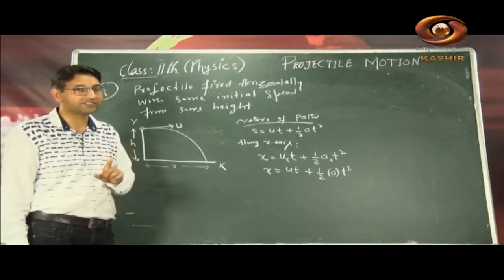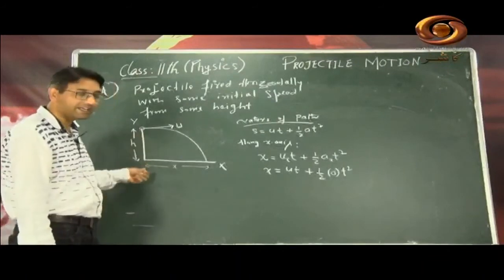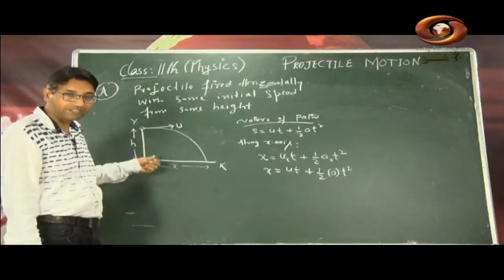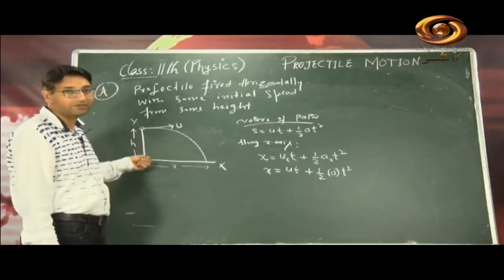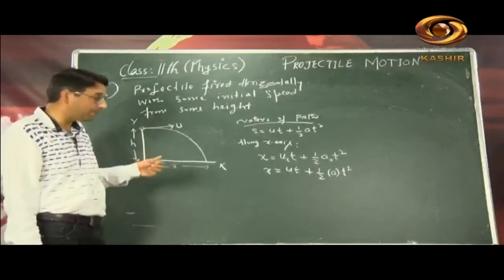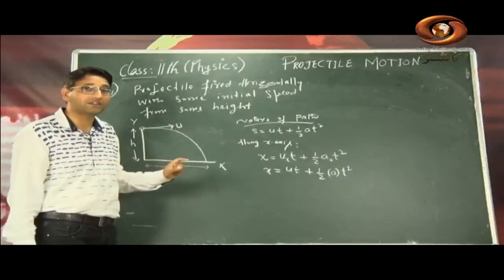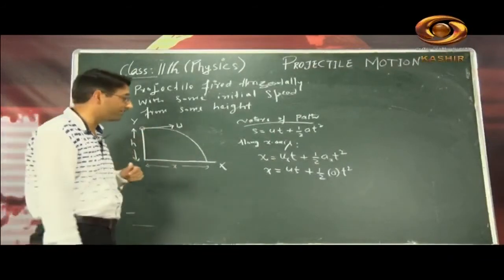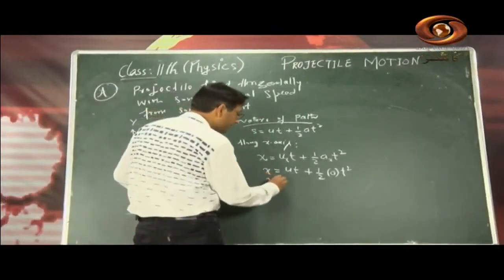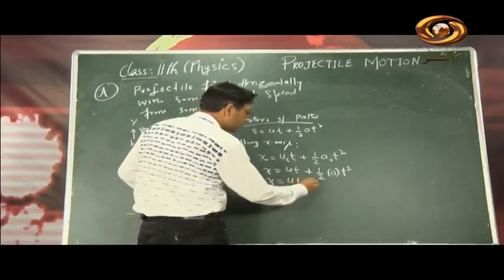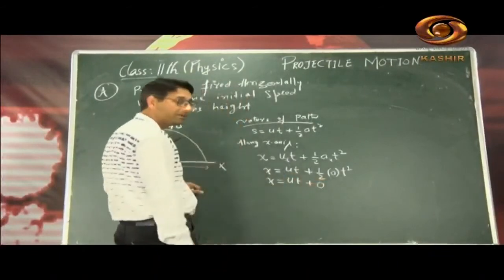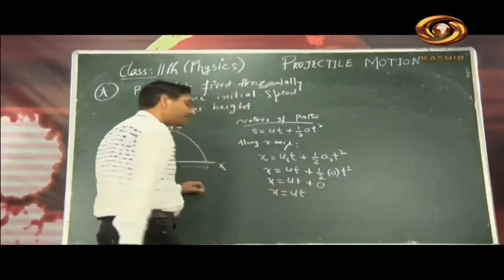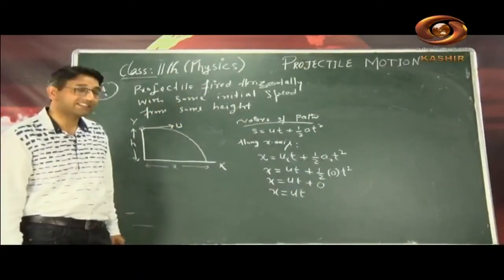Yes, there is acceleration along the y-axis, because along the y-axis it's actually getting attracted towards the ground. It's under the effect of gravity, so it will always accelerate. There will be variation in the velocities along the y-axis, but along the x-axis we have neglected all other forces. There is uniform velocity, and thus acceleration 0. So x comes out to be ut, plus this whole term becomes 0, then x is equal to ut. So this is the displacement covered by a projectile along the x-axis. x is equal to ut.